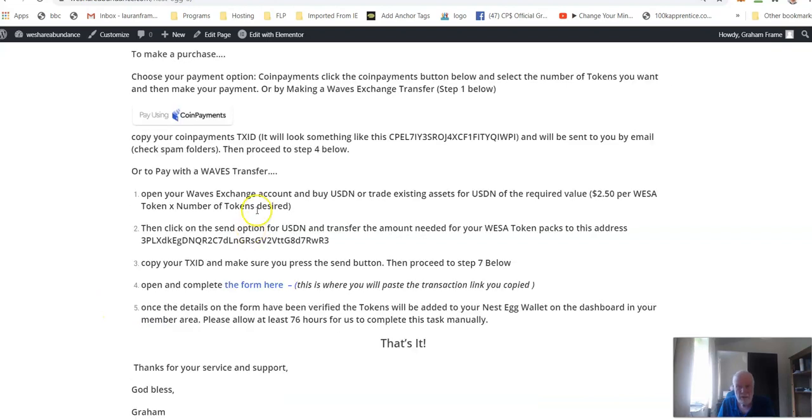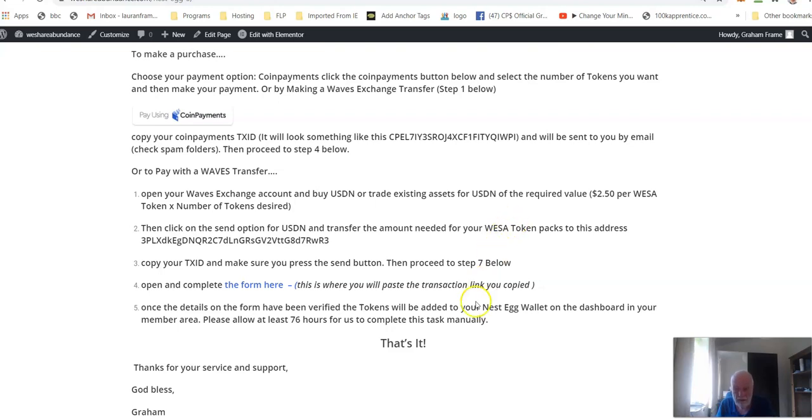Okay, so you open your Waves account and you buy USDN, or you trade existing assets for USDN of the required value, and that's $2.50 for every unit you want. So if you wanted 10 units, it would be $2.50 times 10, $25. You would buy $25 worth of USDN. In this example, once again, it is just an example, I'm simply going to use $2.50.